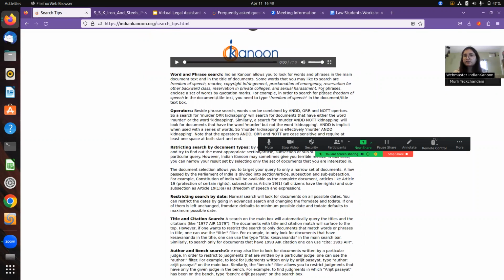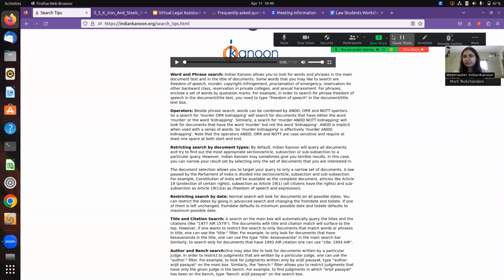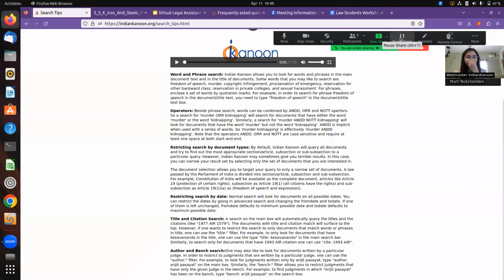We are about to release 2 projects in the coming months. One is on automating structural analysis of judgments. So soon you will be able to see a judgment being bifurcated into facts, issues, arguments, etc. That is one of the useful features that we are releasing in the future. Then you will be able to further filter your search results, if you're only interested in looking at the facts or only interested in looking at the final verdict.